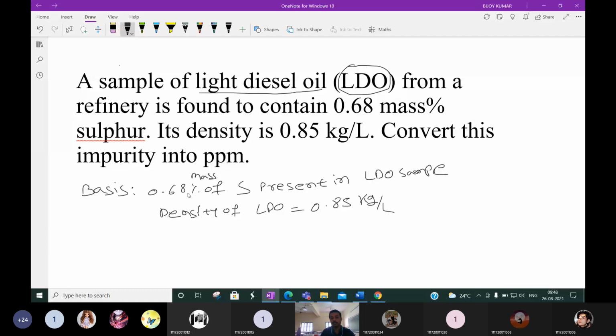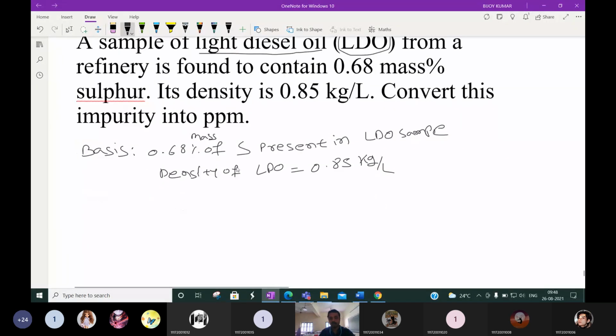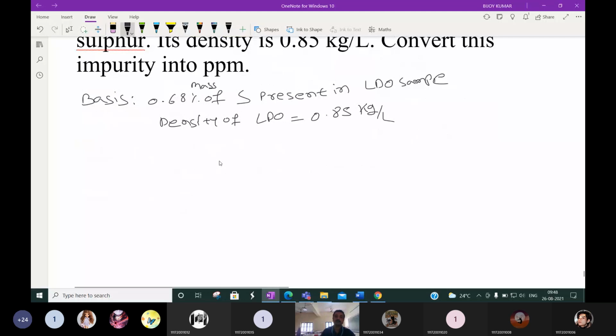So this you have to convert into ppm. How to do it? 1 ppm is what? It is called 1 part per 10 to the power 6 parts.